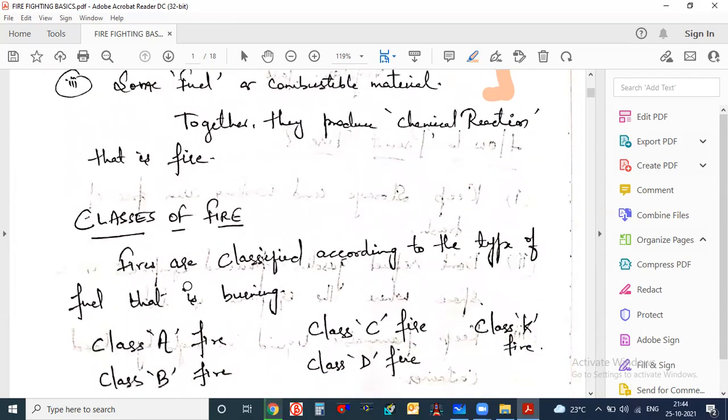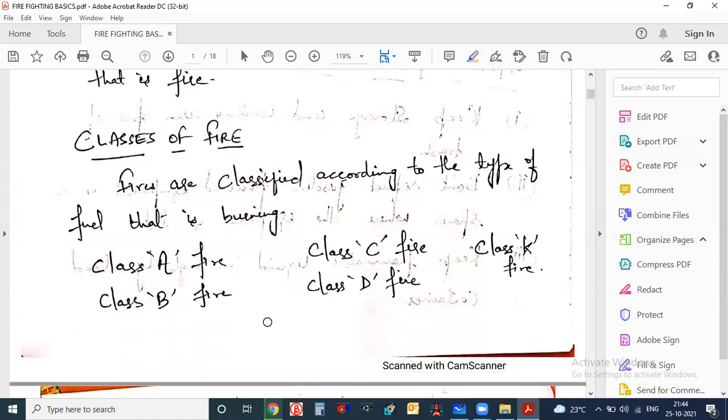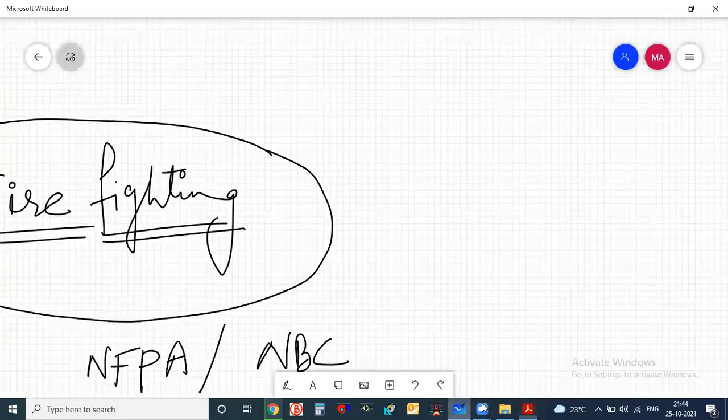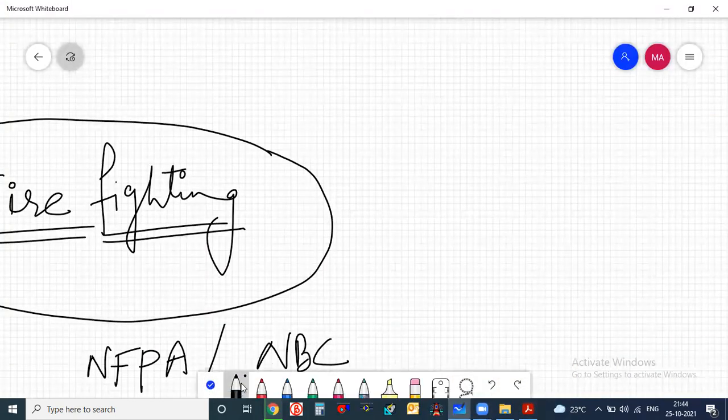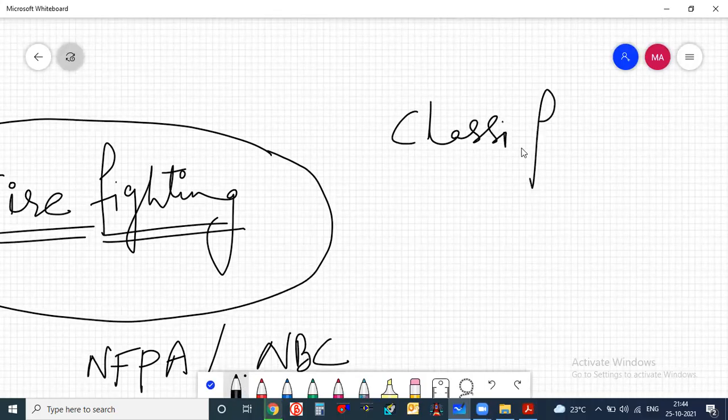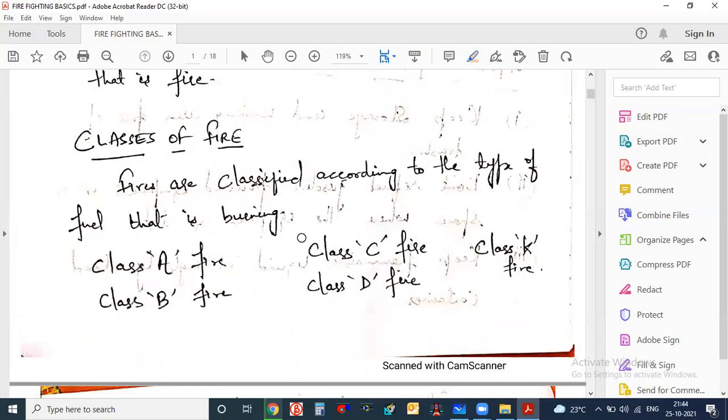Now, previously, we used to do the classification of fire according to the type of fuel. There are standard classes of fire given: class A, class B, class C, class D, class K. Just understand one thing: this classification of fire has nothing to do with our calculation, because our calculation procedures are entirely different.